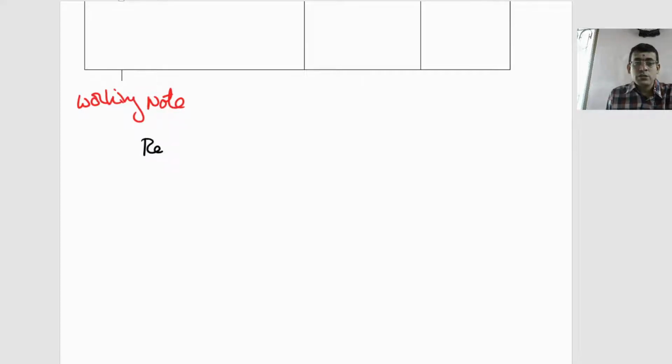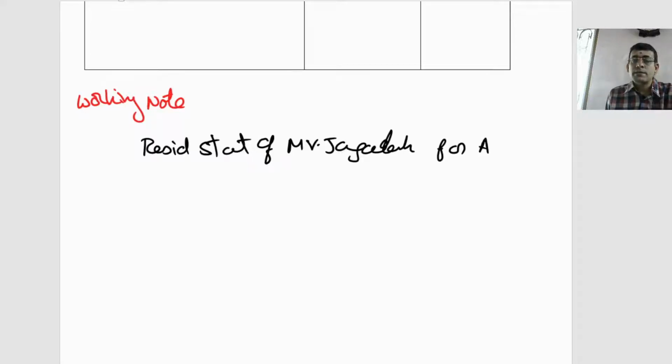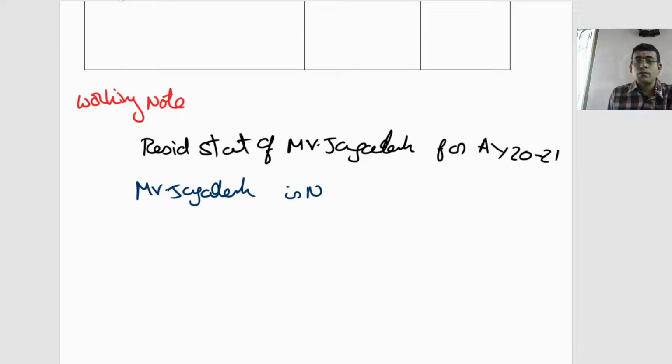I need to determine the residential status of Mr. Jagadish for assessment year 2021. Let us see how we can determine this. Mr. Jagadish is non-resident for assessment year 2021. Why?